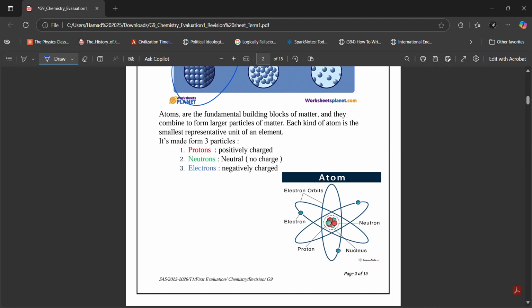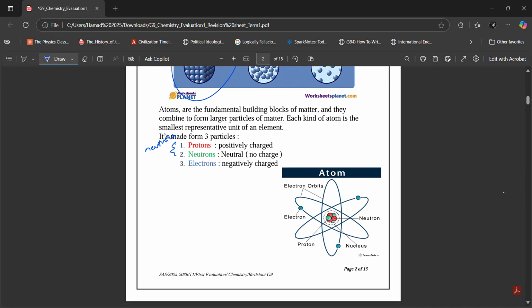Okay? Now, atoms are made up of three particles: protons, neutrons, electrons. You probably know this already. In the nucleus, we have protons and neutrons. And around the nucleus, electrons orbit the nucleus. They move around the nucleus, right? You can see that in the diagram as well. This is the nucleus of the atom. You have protons and neutrons inside the nucleus, and around the nucleus, you have a bunch of electrons orbiting the nucleus.